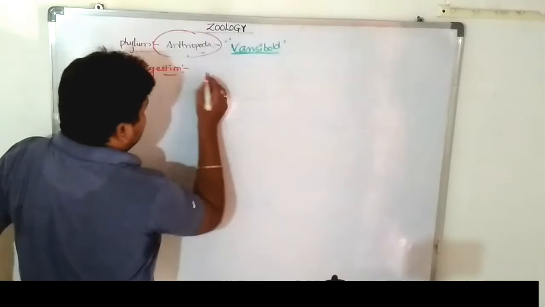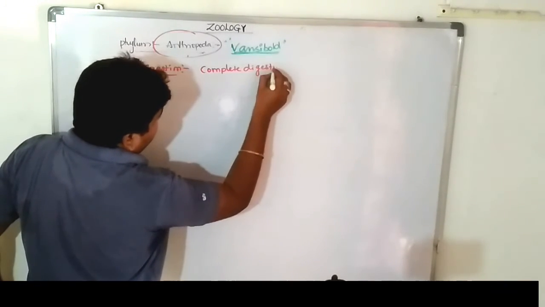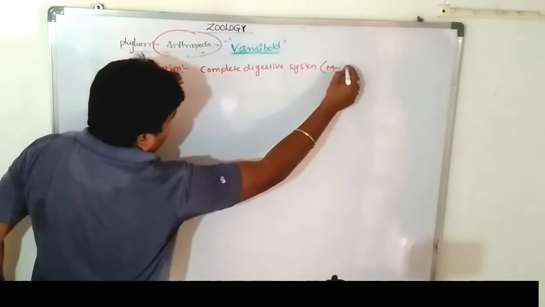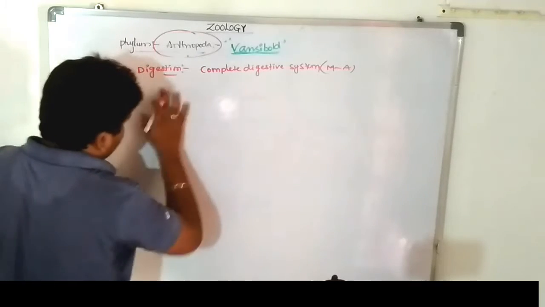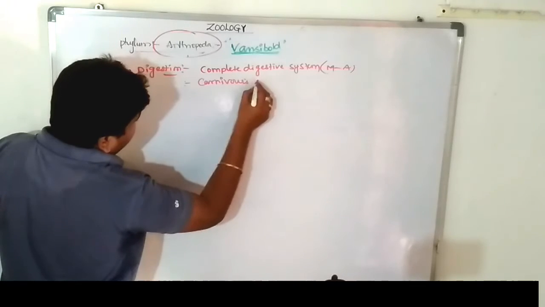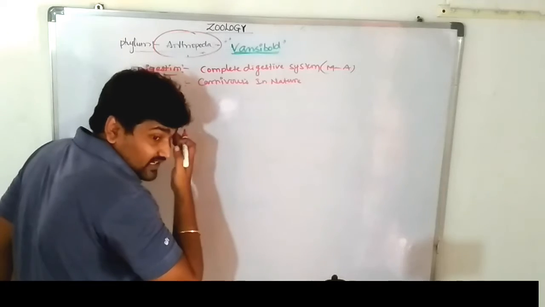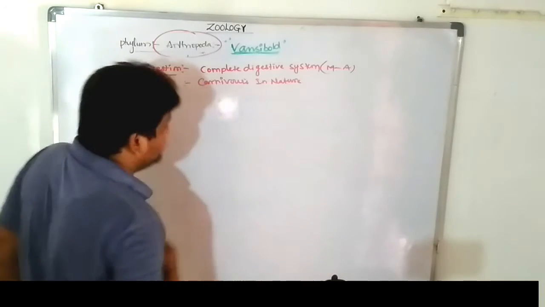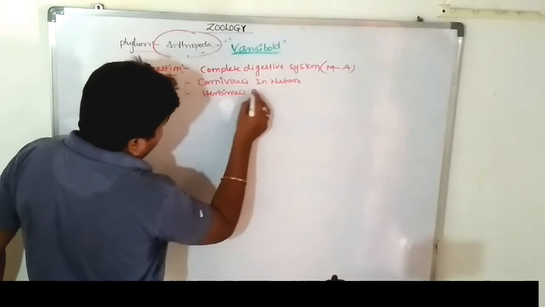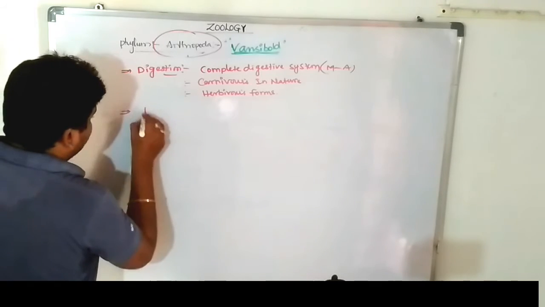This first one is a complete digestive system. Complete digestive system means it starts with the mouth and ends with the anus. Clear. These are carnivorous in nature. Most of the individuals are carnivorous in nature. Some of the individuals, very few, are herbivorous forms. Okay, clear. Next one, respiration.